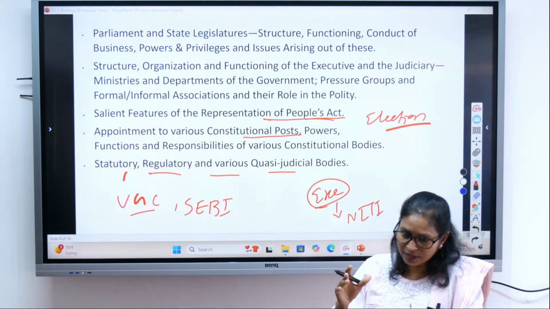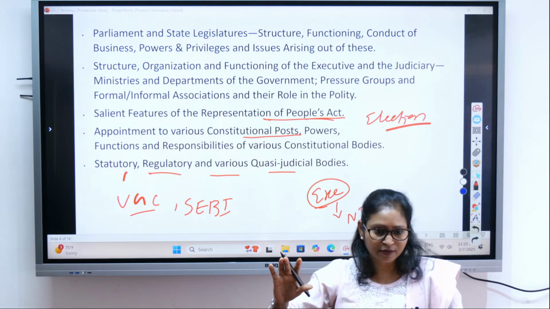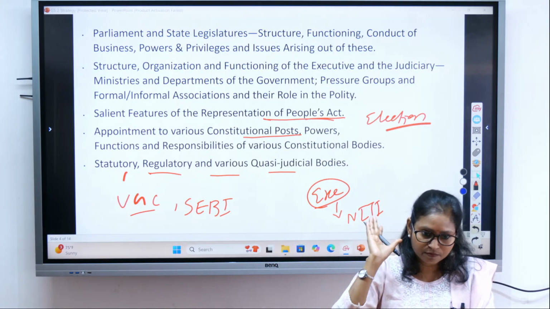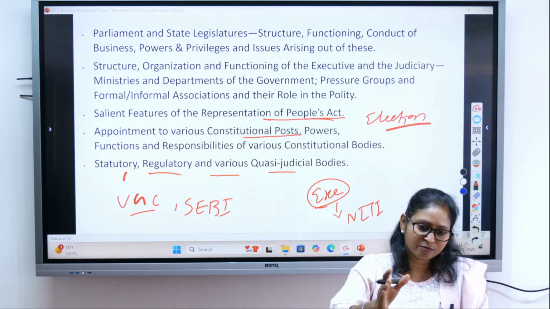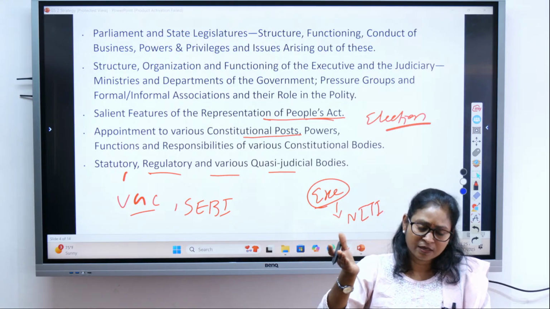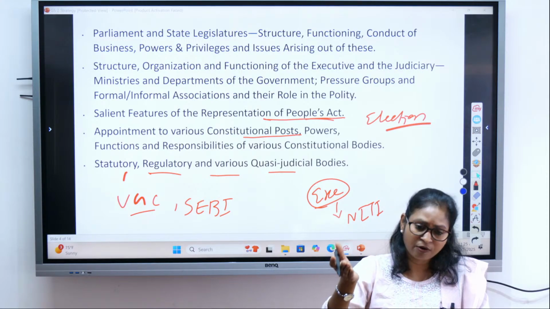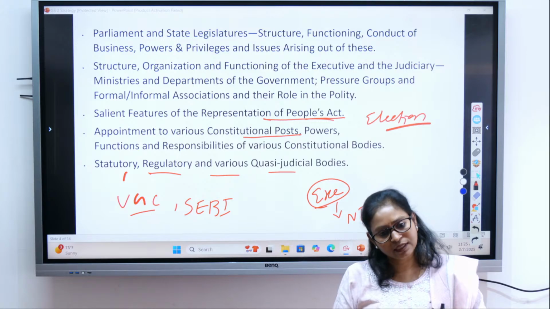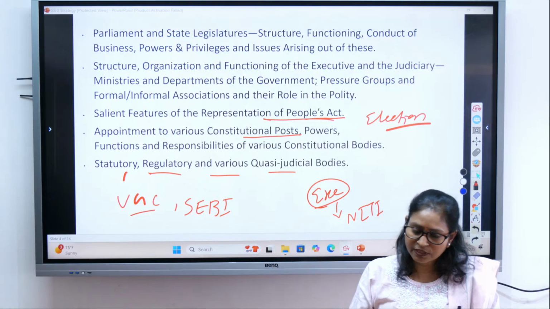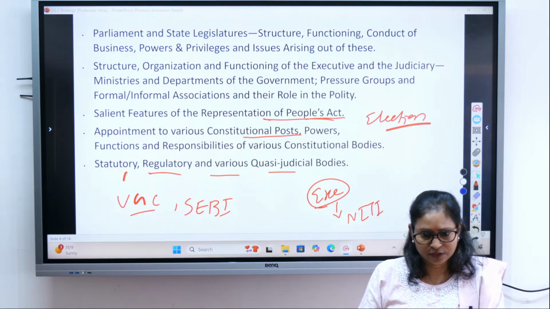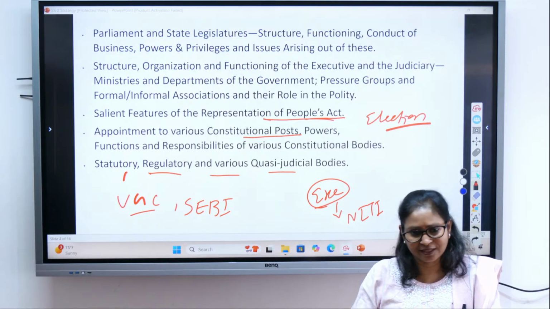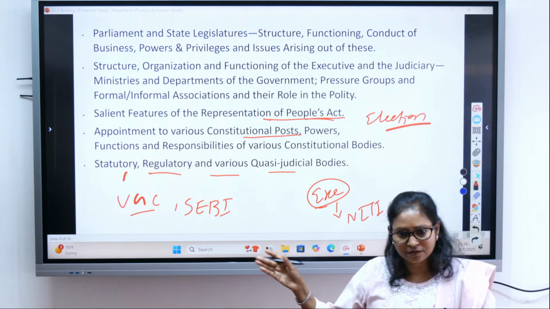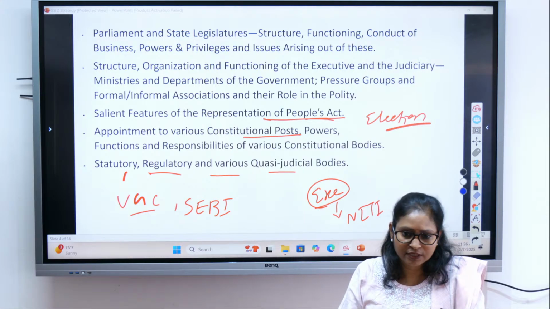So you understood there are three different types of bodies. One created by the constitution, like the Election Commission, UPSC, CAG, Comptroller and Auditor General. These are examples of what? Constitutional bodies. Then the second type of body is created by the legislature, either parliament or state legislature. For example, UGC, University Grants Commission.